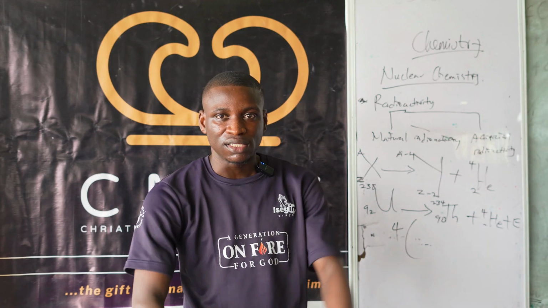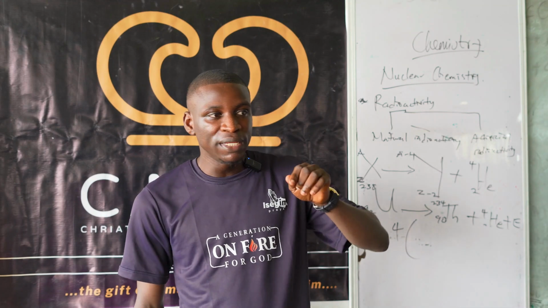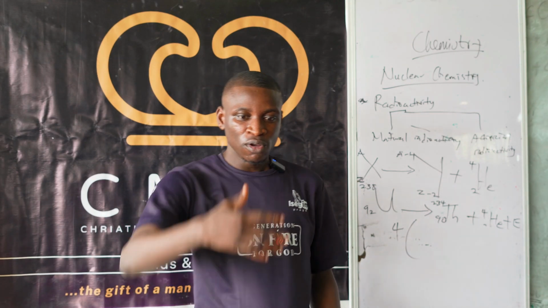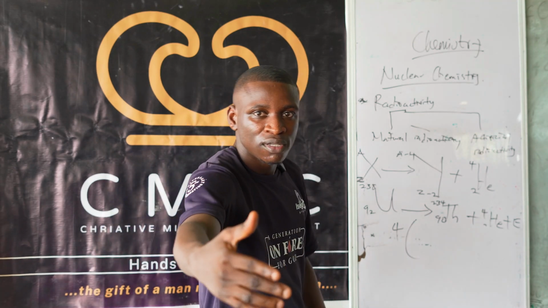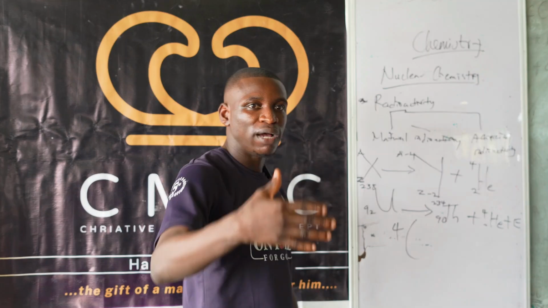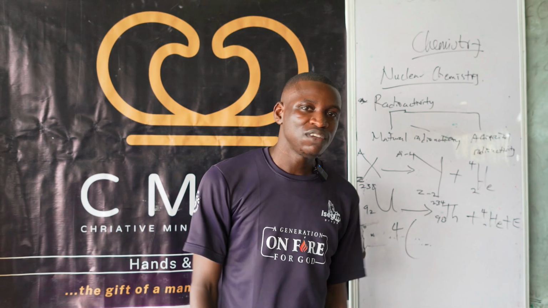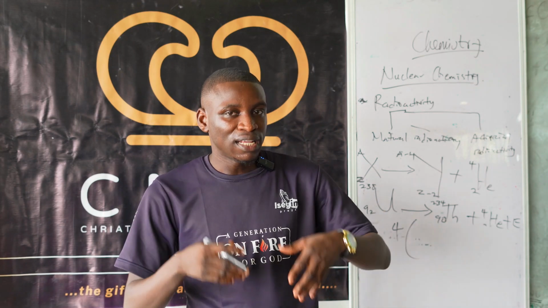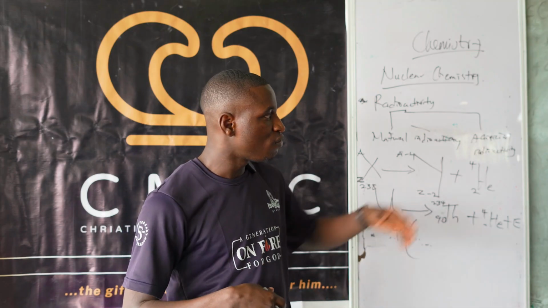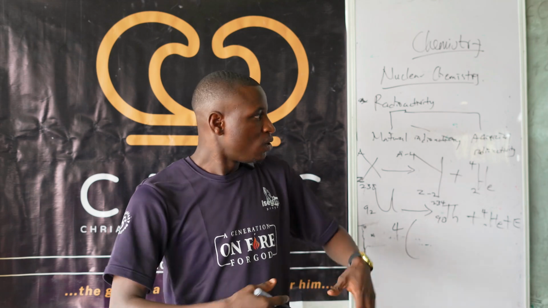So if you have natural radioactivity occurring here and it's alpha emission, you have energy being released and then alpha particles being released. It can be injurious to you. But if you use a sheet of paper to block where that is happening, those emissions cannot reach you. So if you are in your lab doing something that has to do with alpha emission and you wear your lab coat, you are safe, because the thickness of your lab coat is more than that of the paper. So alpha particles can be stopped by a thin sheet of paper.